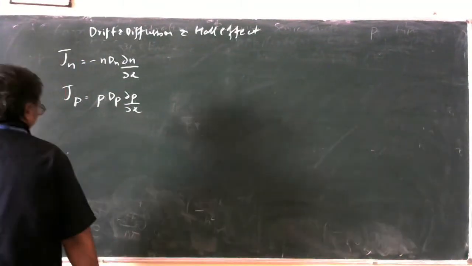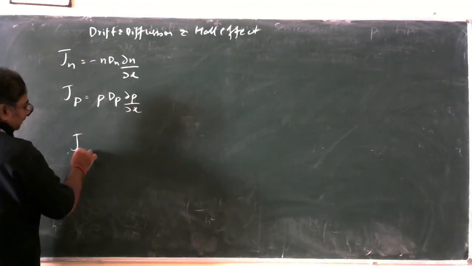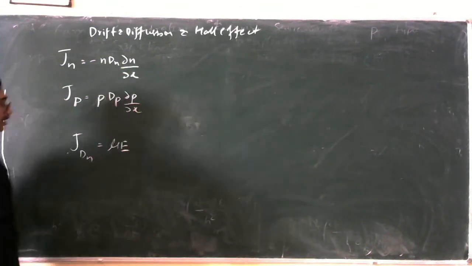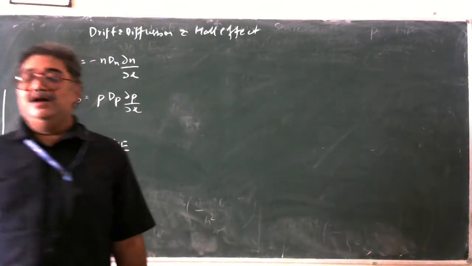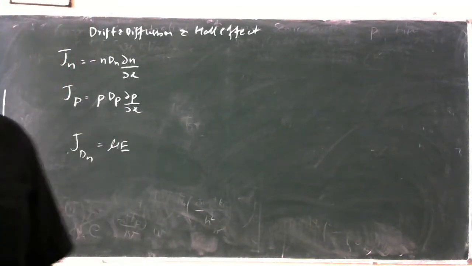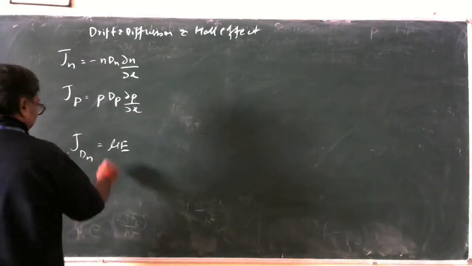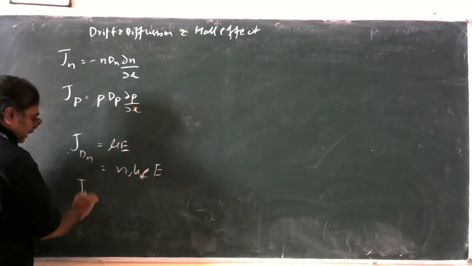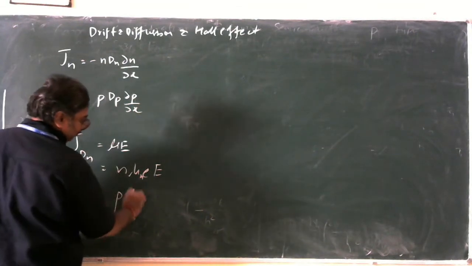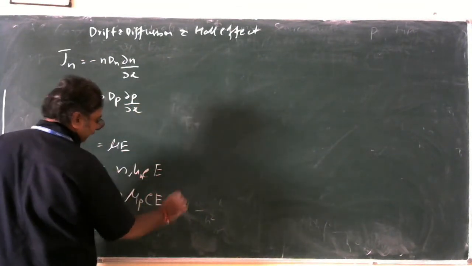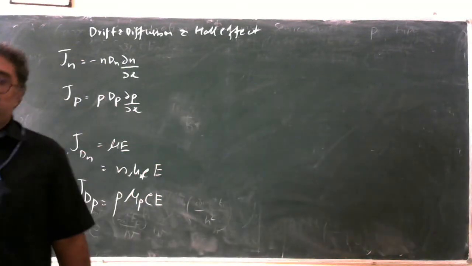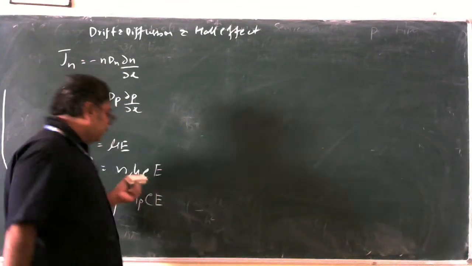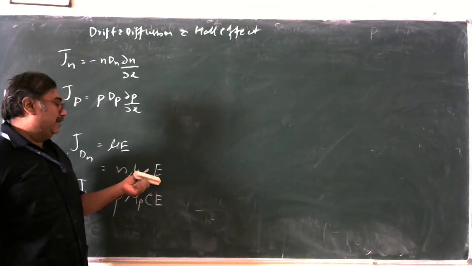Similarly, what is drift? The drift current is given by, let us call it J drift n. J drift n is given by mu into E, where mu is the mobility of the charge carriers upon applying the electric field intensity. So this can be written as n mu n into E. Similarly, J drift p for the holes is given by p mu p into E, where n is the number of charge carriers, mu n is the mobility of the electrons, and E is the applied electric field intensity.